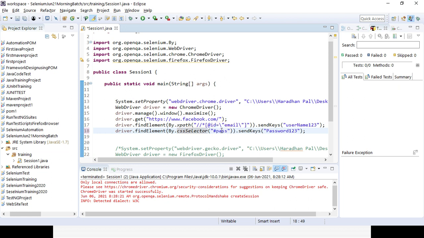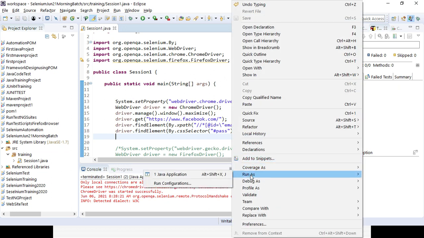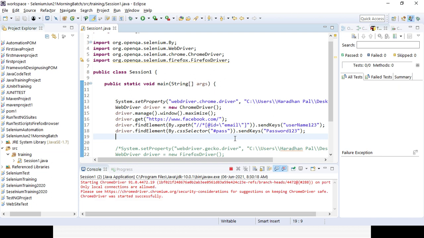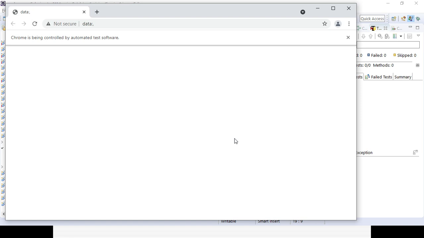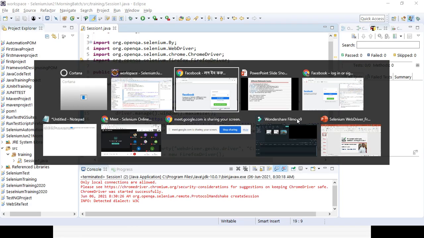Now let's try to run it, but that needs to be unique, otherwise it will not be able to identify it. It is opening the Facebook page. You can see it is entering the username and password with the help of CSS and XPath as well. So that's the way you can deal with the different properties.